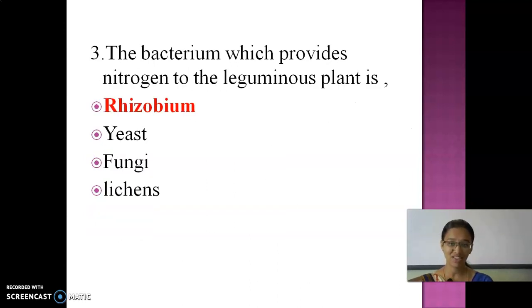The bacterium which provides nitrogen to the leguminous plant. Where is it present? It is present in the root part of the leguminous plant. What is the bacterium present in that leguminous plant? It is rhizobium. Okay, just note down your answers if you want.